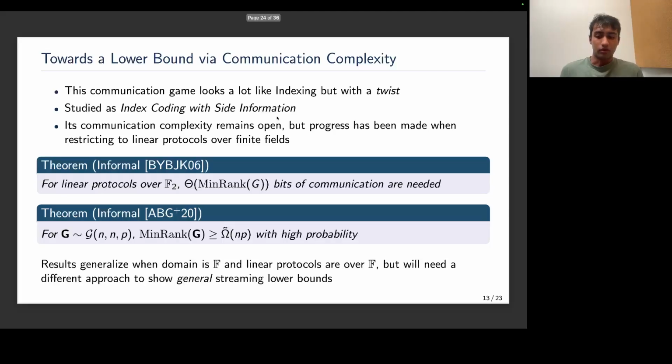And I'll remark that when we generalize this to linear protocols over any finite field, these results will still hold. But because the general communication complexity of this problem has not been fully characterized, we'll need a different approach to show general streaming lower bounds.